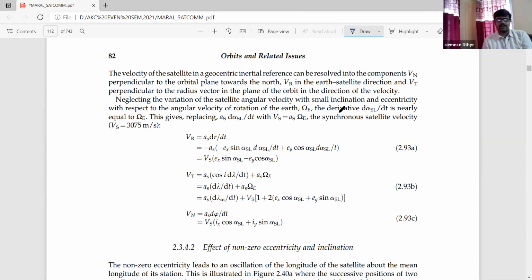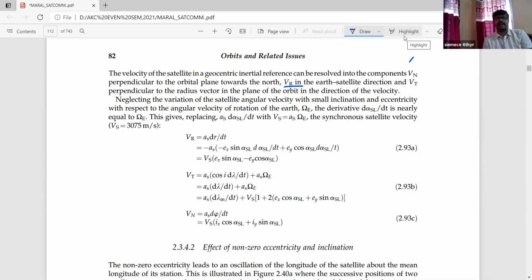The velocity of the satellite in a geocentric inertial reference can be resolved into the components Vn, the normal component perpendicular to the orbit plane. Not only for the satellite, each and every, if we plot the components, there will be a normal component as well as the vertical components, two different types of components we will get. So the component Vn is perpendicular to the orbital plane towards the north. Vr is another parameter, in the earth satellite direction, and Vt is perpendicular to the radius vector in the plane of the orbit in the direction of the velocity.